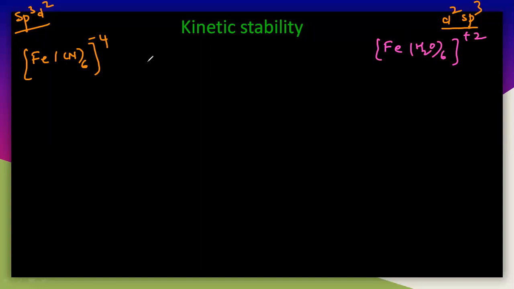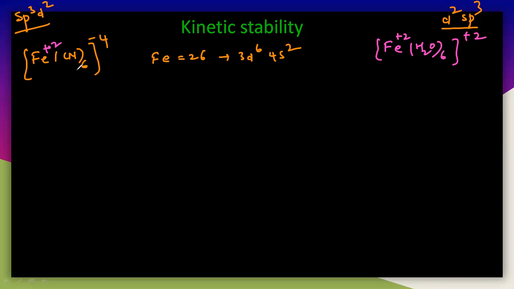So here the iron charge is +2. You know that 6 minus 4 is +2, and here 0 plus 2 is +2. Iron is in both the cases with +2. Now let us understand the iron electronic configuration. The atomic number is 26, so simply it is 3d6 4s2. That is the electronic configuration of the iron.